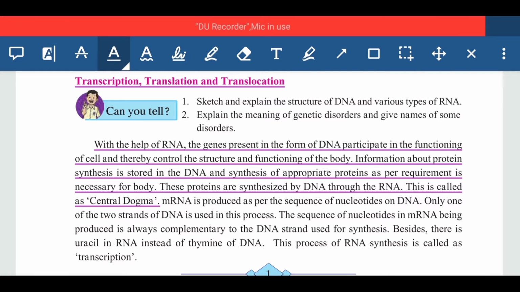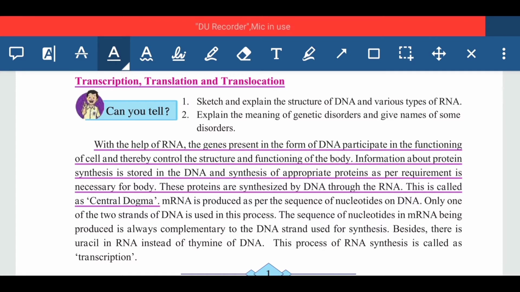Now again you have to understand this concept, as per requirement. This is again an important keyword. Proteins are required by our body, but as per requirement means whatever protein is required by our body, only that protein gets synthesized with the help of the information stored on the gene, and that gene is located on DNA.